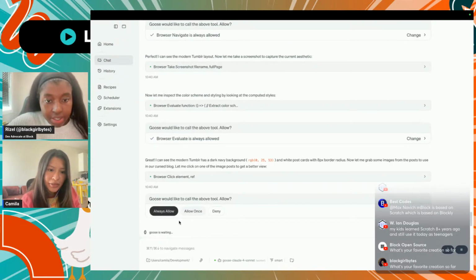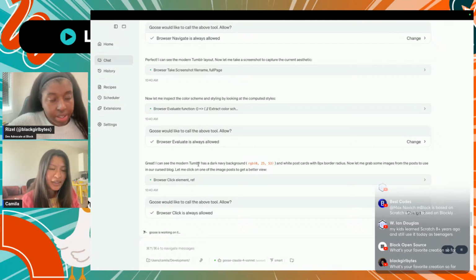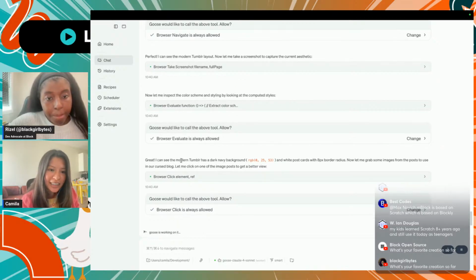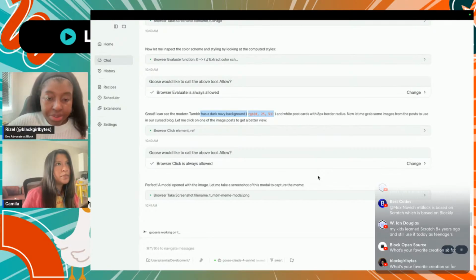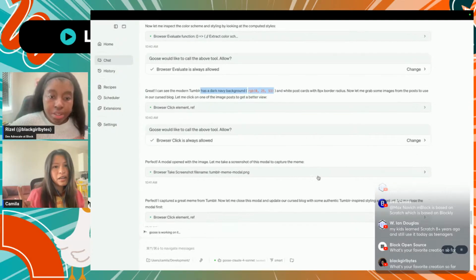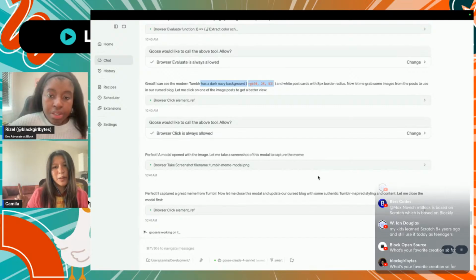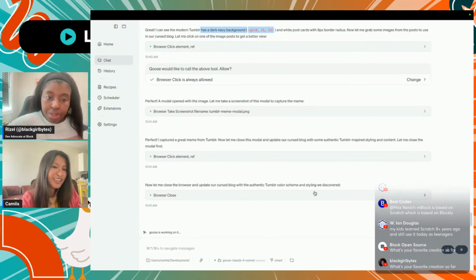So let's see what it's doing. It still asks me to allow it every time. Oh, it's interesting. It's stealing some of the color scheme and the styles from Tumblr. Nice. Something that I like about the Playwright MCP is that it has two modes, one for screenshot and one for snapshot. So I think it's really good if you ask it to steal styles from a website.